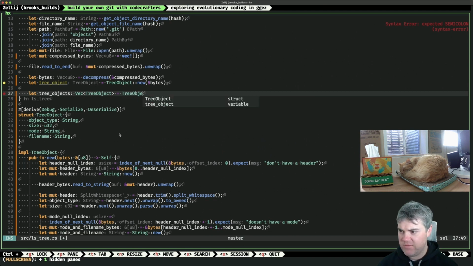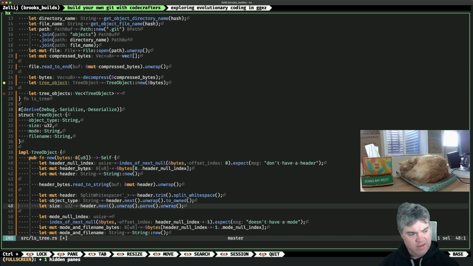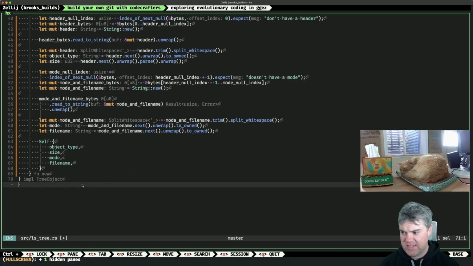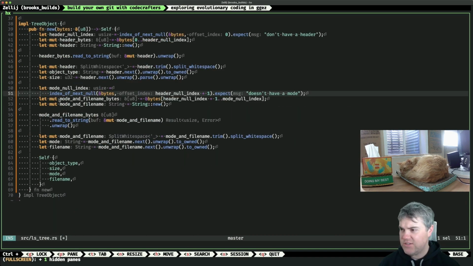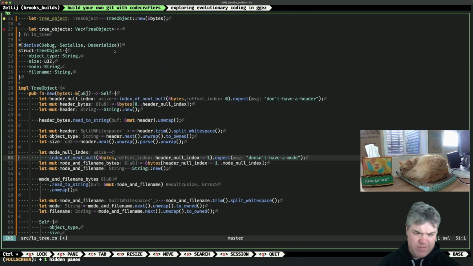Oh, it's probably not tree object from, it's right. It would probably be like a... oh yeah, how would I do this? It's not going to know to do all this stuff. I'm probably going to have to implement my own deserializer for it. That's the only thing I can think of, implement Deserialize for TreeObject. Yeah, you have to create your own tree object deserializer. Okay, that's what I was thinking. How else would this work? It's been forever since I've done this.